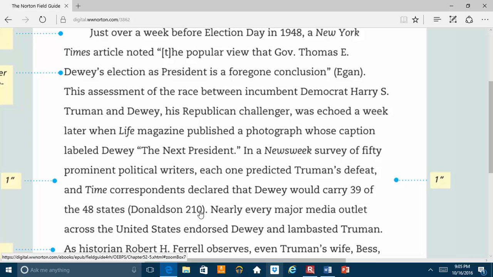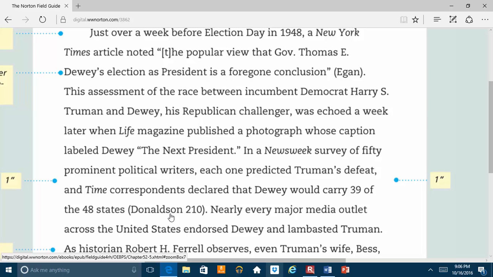Now I'll also point out that whereas in this first sentence we had the quotation marks, we don't have that in the sentence where Donaldson is referenced. This here where we have the quotation marks is direct quoting, right? So again, the writer has taken this wording exactly from Egan. But here, this information is probably paraphrased, meaning the writer has found information from Donaldson, but the writer has put it in his or her own words.